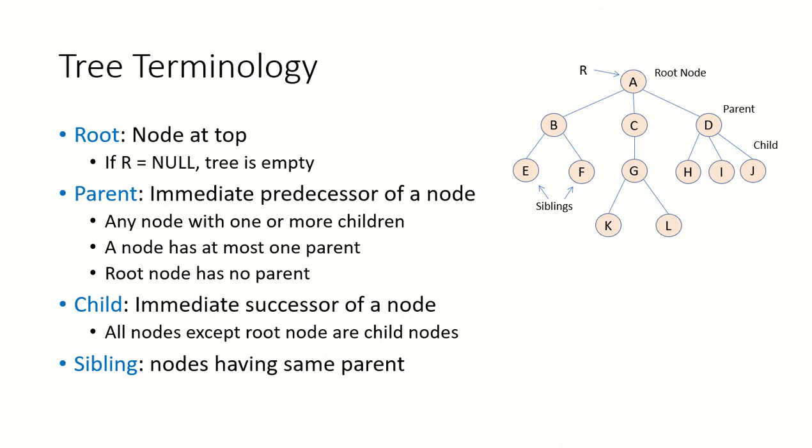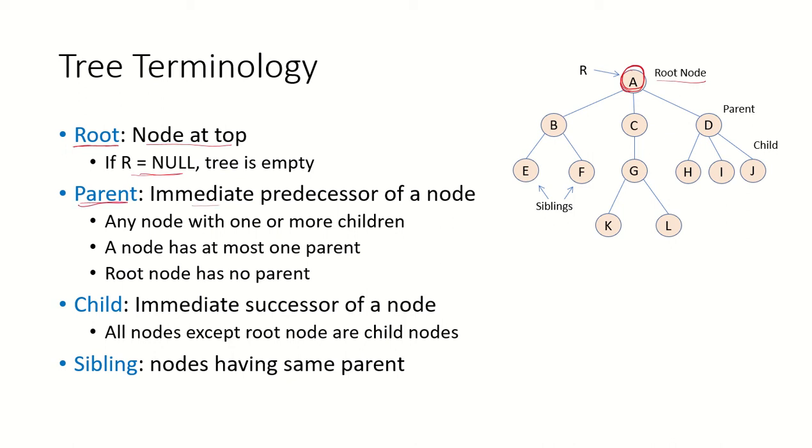Let's look at some of the terms which are associated with trees. As we just saw, root is the node at the top. So this node A is the root node. And if the pointer to this node R is null, that means the tree is empty.